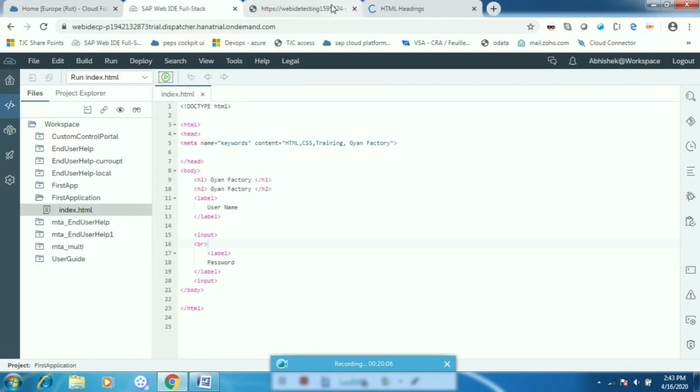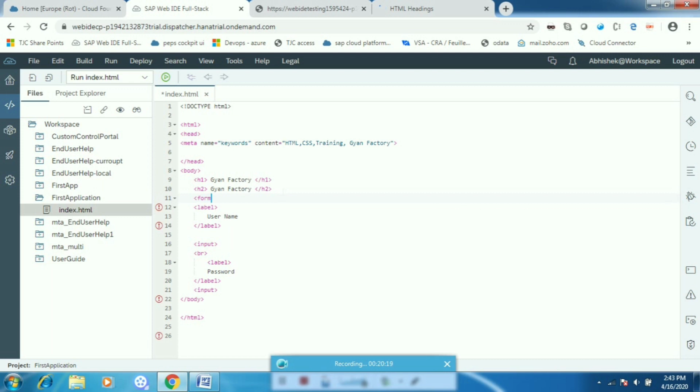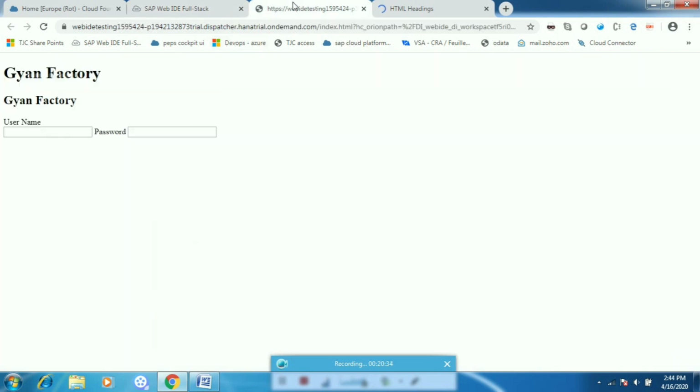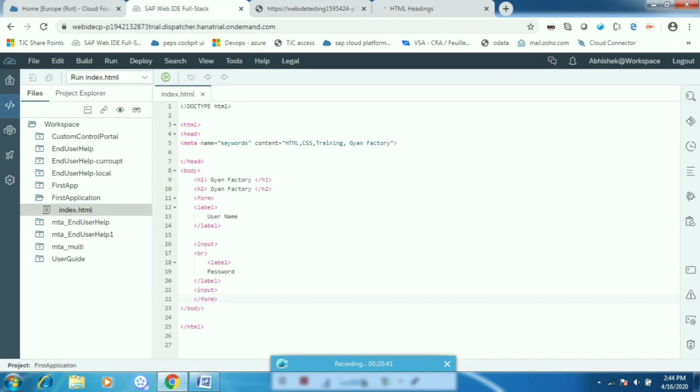Now suppose I have to create a form. How can I create the form, and how can I put these things into the form? Here I can just go and create the form, and put these things inside the form. Let me refresh this. Now these two things are coming under the form.